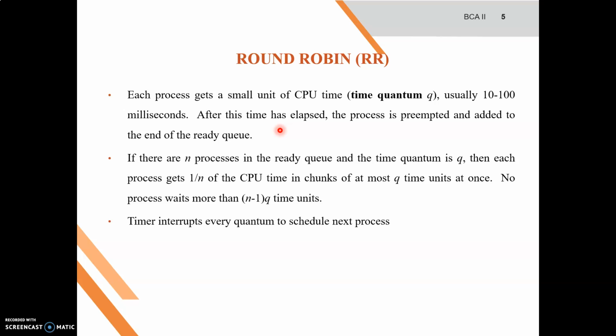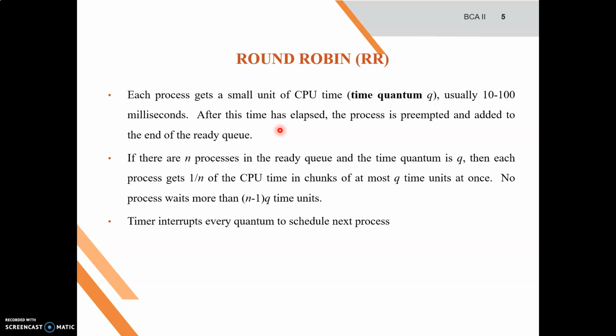After that, the scheduler selects another process. When the first process is completed, it selects another process from the queue and dispatches it to the processor, and it is executed until the allotted time slice expires. In this way, scheduling is done in round robin scheduling. Processes are executed for a fixed time slice again and again, until all the processes have finished their execution.